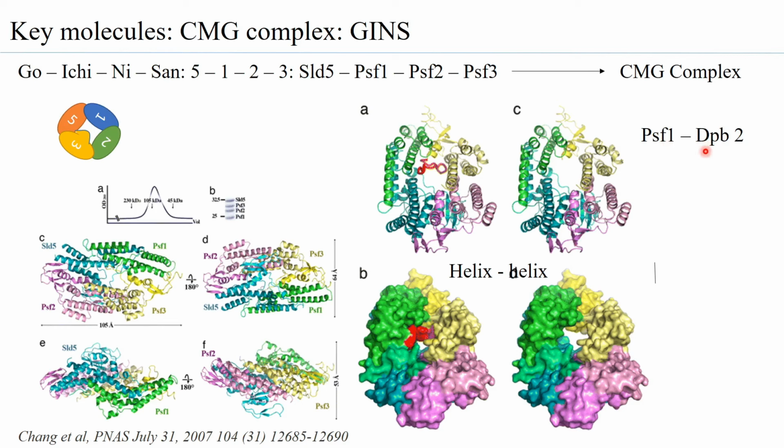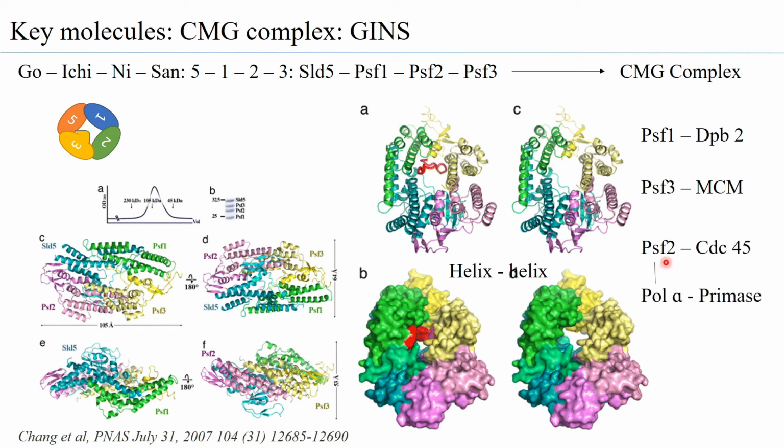PSF1 is noted to be interacting with DNA polymerase binding protein 2. So therefore, this is the interface that allows GINS to bind to a DNA polymerase. In fact, there are several studies that point to the fact that GINS is used as an accessory protein by DNA polymerase epsilon, which is responsible for initiating synthesis of DNA in the leading strand. What is also important is that PSF3 can bind to the MCM. So GINS is part of the CMG because it has a domain that can bind to the MCM, or PSF3 is responsible for binding to MCM.